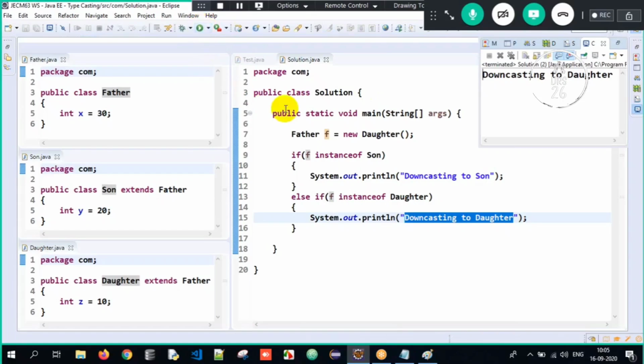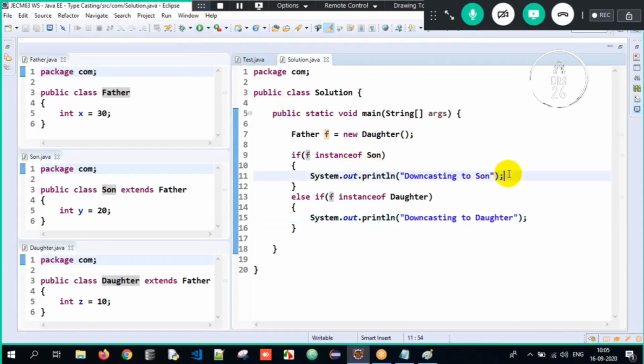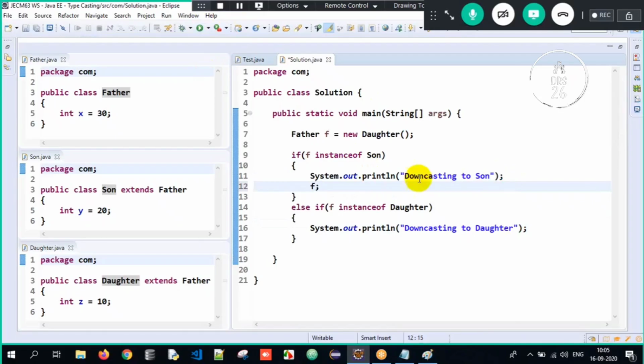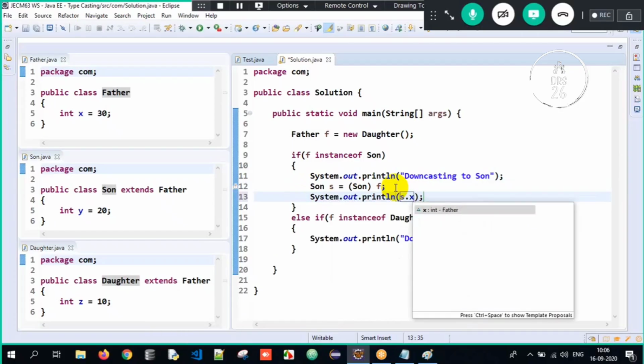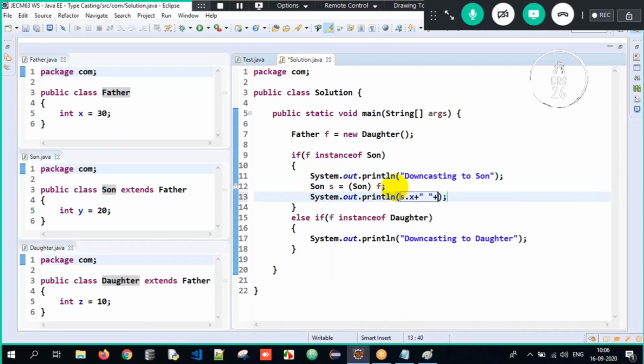Okay, so now I will downcast. How will I downcast it? F is of type Father. I need to convert it to Son and store it into reference S here. After downcasting, I can access the superclass property X, plus I can access the subclass property Y also. F is of type Father, so only superclass properties I can access.